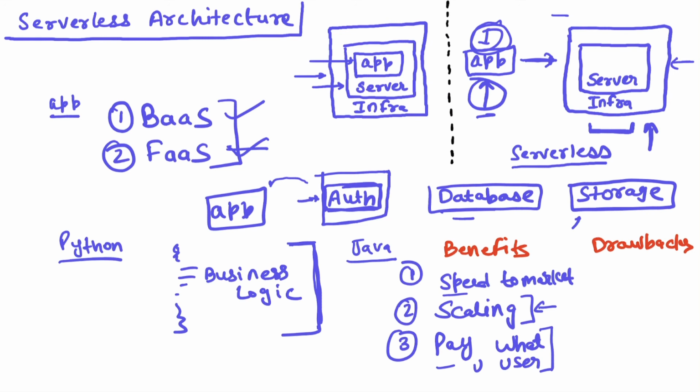So the drawback is that you have a dependency on an external vendor for all your server configurations or infrastructure configurations. You may not have as much control to configure the things which you want as per your applications. So let's say you have some custom requirement to configure onto your server, but you cannot do that because this server is now hosting multiple apps.